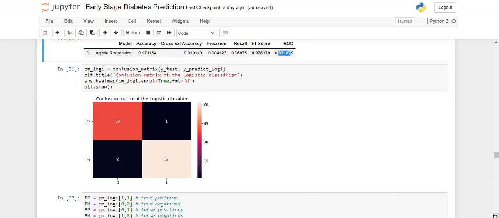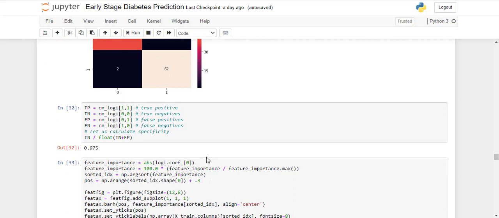We know that recall is also known as sensitivity, and there is another term, specificity, which is true negative divided by true negative plus false positive. This is also a very good estimate in any healthcare project. In the healthcare domain, sensitivity and specificity matter, and it is 97.5%. So our base model logistic regression has done pretty well.